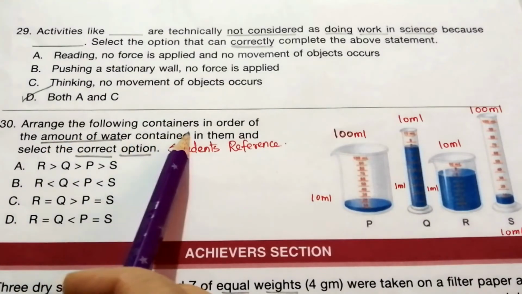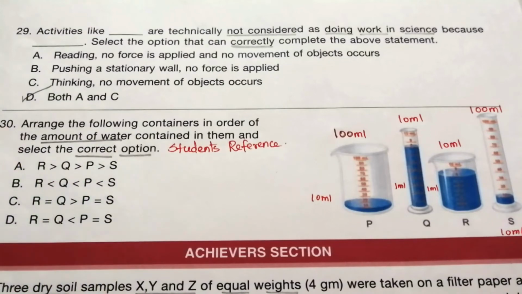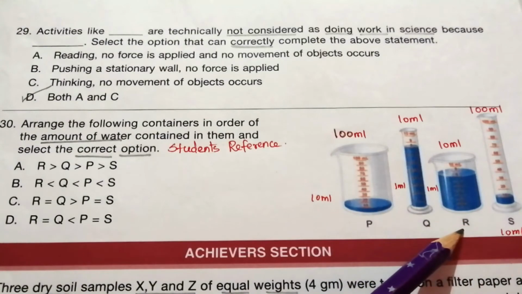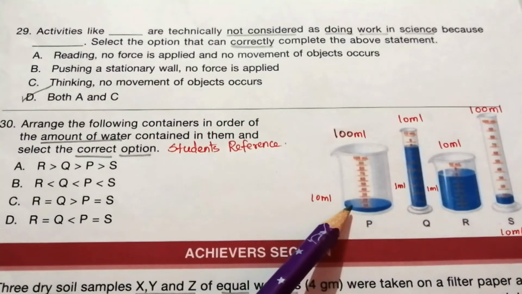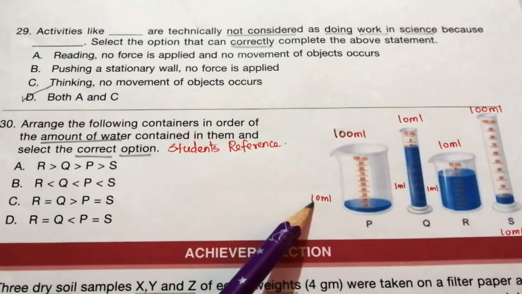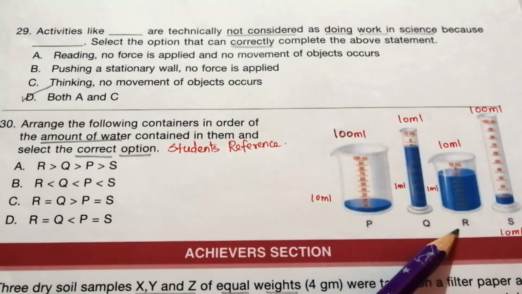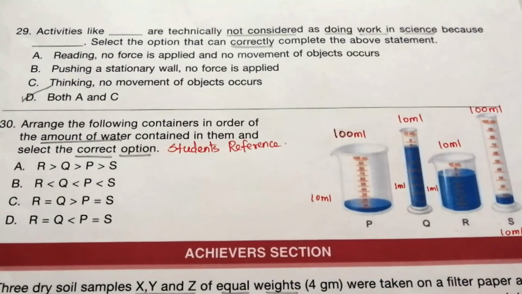30. Arrange the following containers in order of the amount of water contained in them and select the correct option. You look at the given 4 options and the capacity of P is 100 ml, capacity of Q is 10 ml, capacity of R is 10 ml and capacity of S is 100 ml. And here each division is equal to 10 ml and in Q each division is equal to 1 ml. In R each division is equal to 1 ml. In S each division is equal to 10 ml. You read the given 4 options and try to find out the answer.